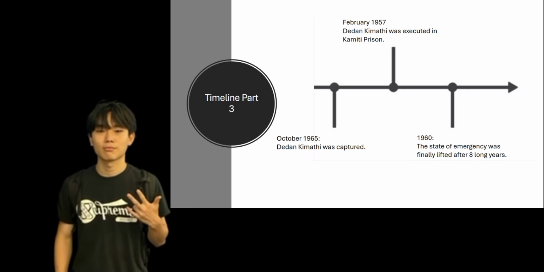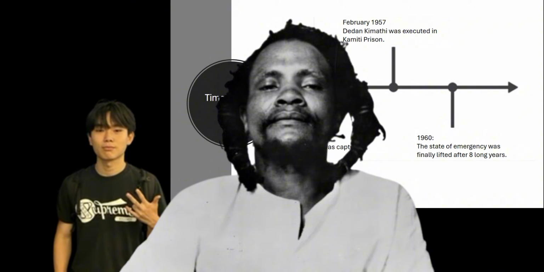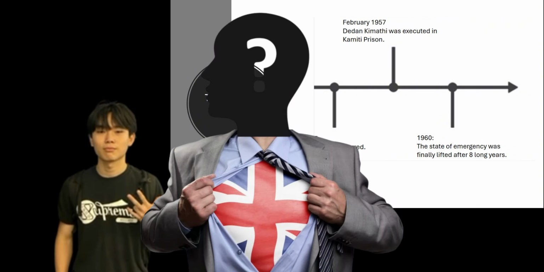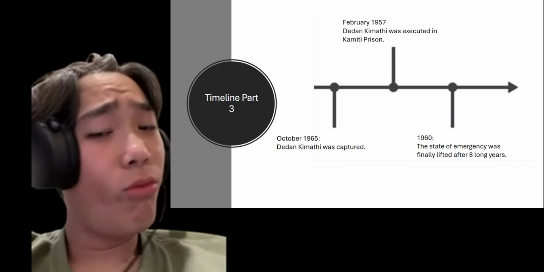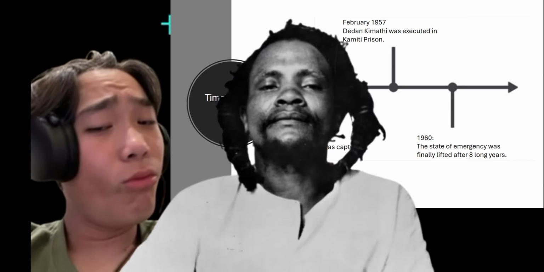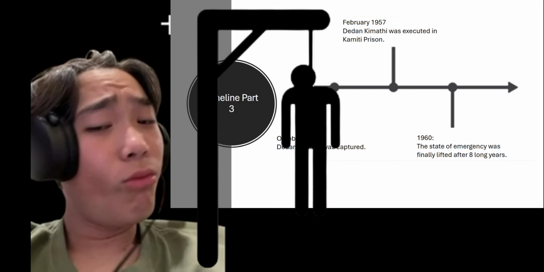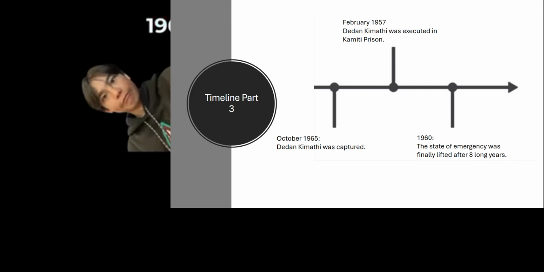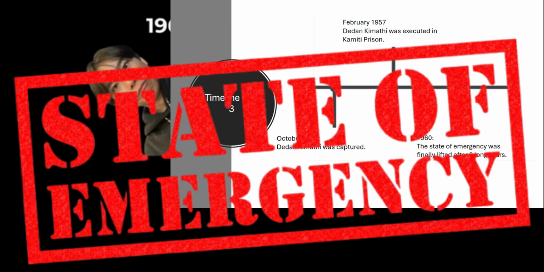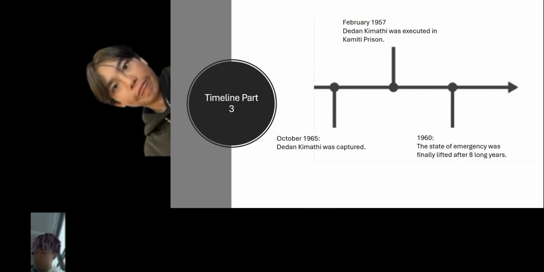In October 1965, Dedan Kimathi was captured by the British officer Ian Henderson. This was devastating for the Mau Mau. In February 1957, Dedan Kimathi was executed in Committee Prison. The Mau Mau resistance then began to slowly decline. In 1960, the state of emergency was finally lifted after 8 long years. This marked the official end of the uprising, as the tough efforts of the Mau Mau paid off.